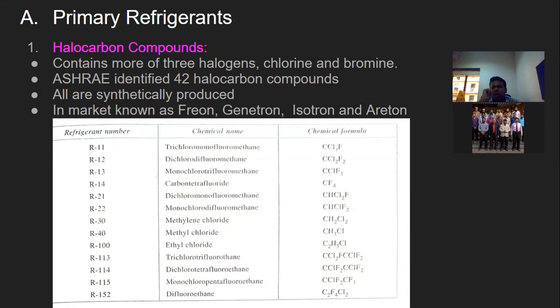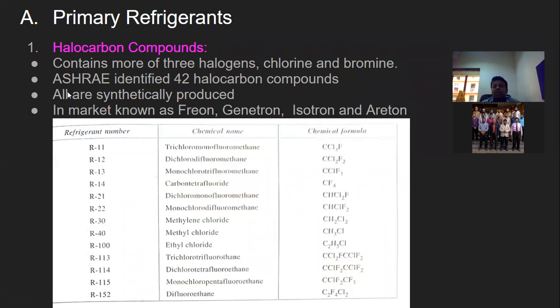What do you understand by halocarbon compounds? They contain one or more of three halogens: chlorine, fluorine and bromine.